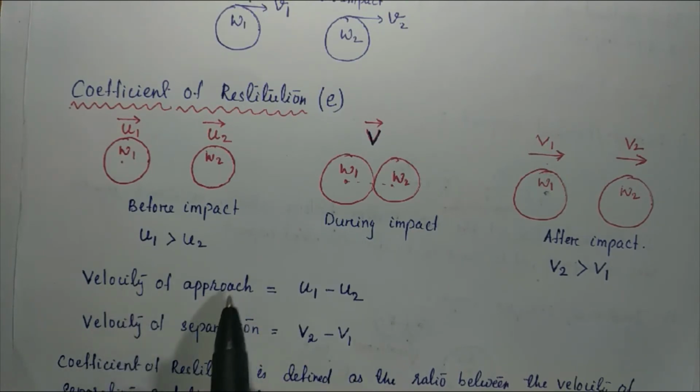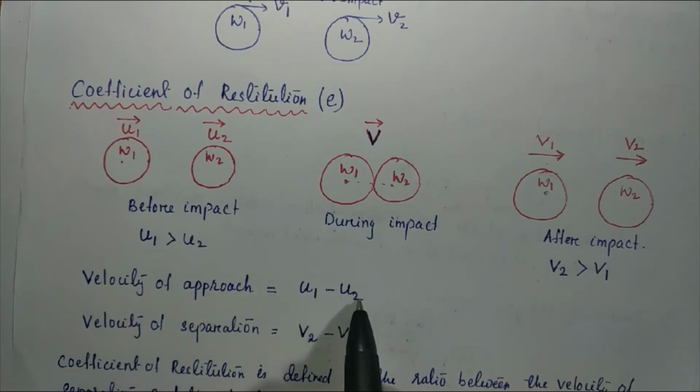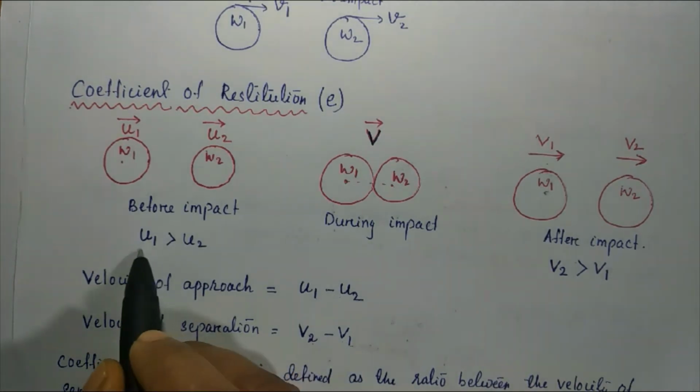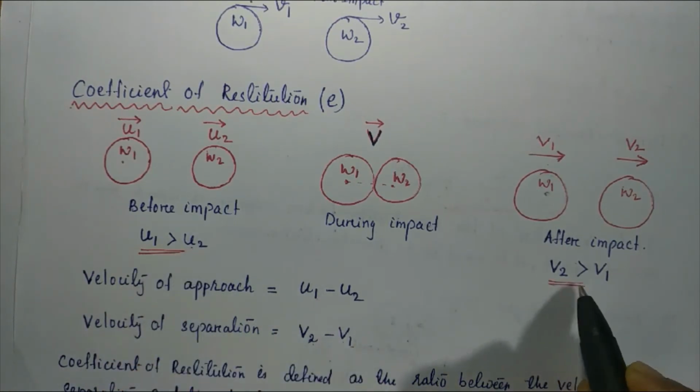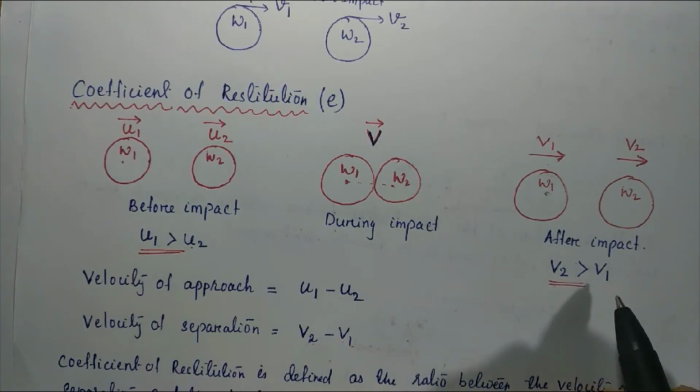Similarly, after impact, the velocity of separation, because the two bodies are getting separated from each other, is V2 minus V1. Here we already explained U1 is greater than U2, and after impact the velocity of the second body, V2, is greater than V1.